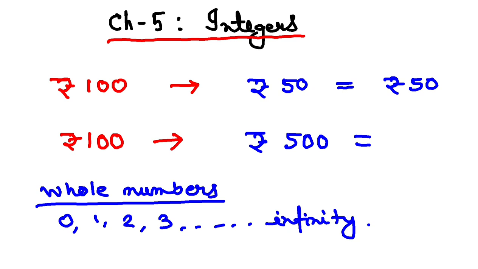But if you have 100 rupees and you have to pay somebody 500 rupees, that number is not in this set of whole numbers, isn't it? Obviously some of you are thinking that I need to write a negative number, isn't it? Negative numbers are not in whole numbers. When I say 0, 1, 2, 3, 4, 5, 6, there is no concept of negative numbers here, right?